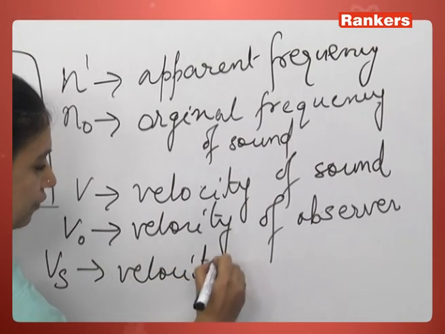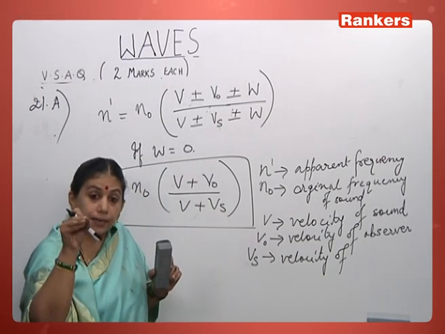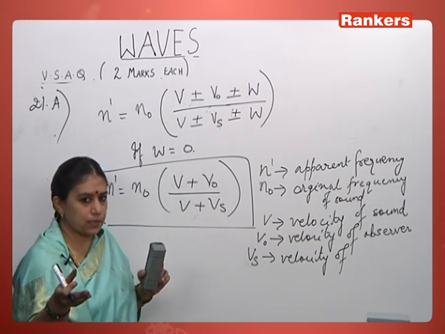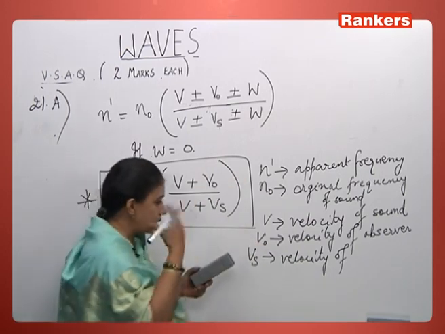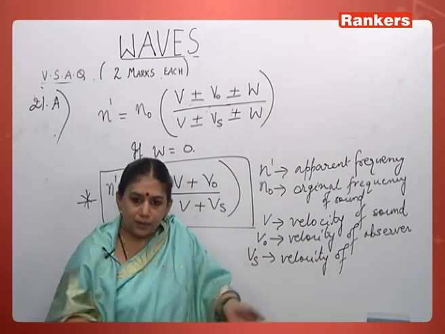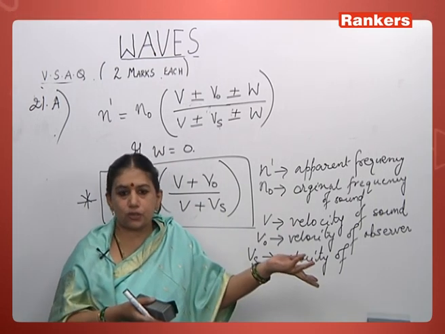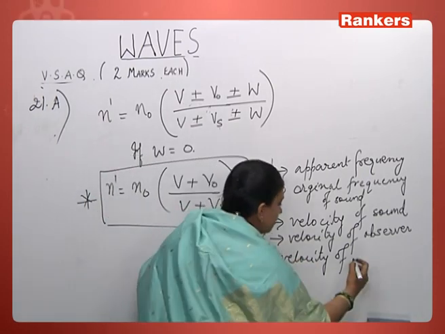Suppose a car is sounding a horn, the car is the source which produces the sound. And suppose a person is listening, he is the observer who is hearing. The observer may be standing, then v naught is 0. If the observer is moving with a certain velocity and listening to the car's horn, then both have certain velocities.